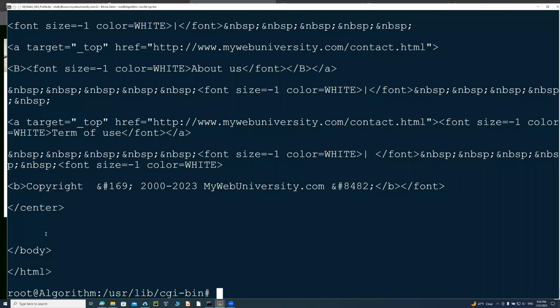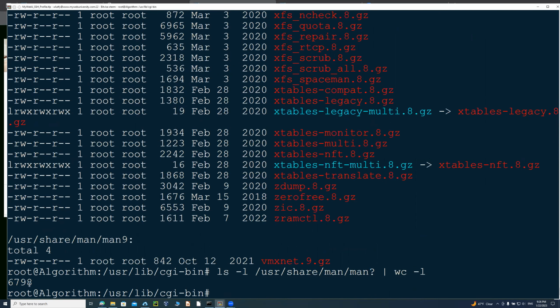As you can see, this just completed. Altogether on the Unix platform, if you look at ls -l /usr/share/man/*, there are a lot of these files, about 6,700 something. If you do a word count on it, you can see that there are about 6,798 files. You can see the format of these files is the name of the command with the section number, followed by the .gz extension.